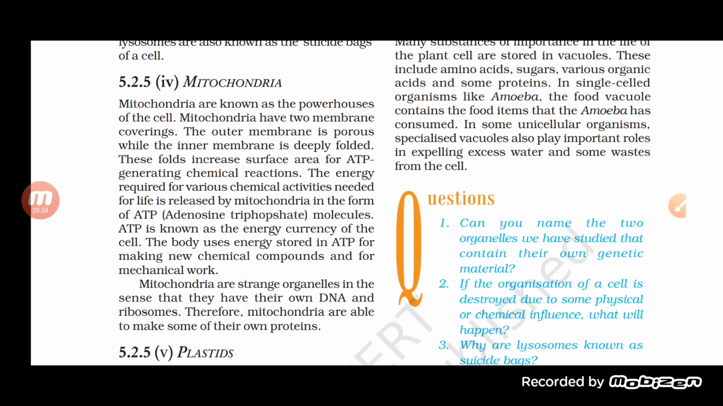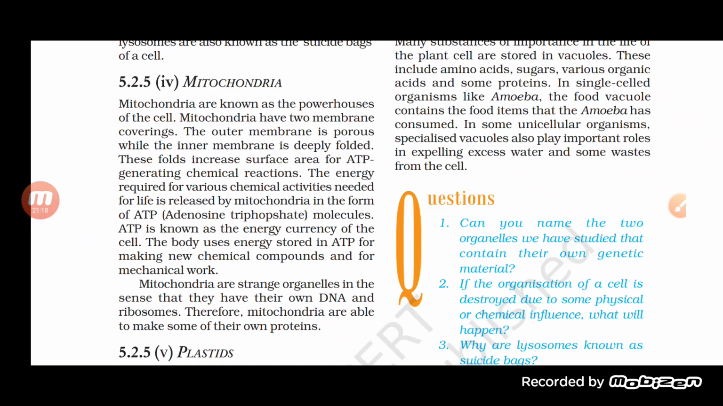Why is there a folding? Actually this folding also consists of F1 particles, which we also call oxysomes. So the oxysome or F1 particle present at the inner fold of the mitochondria will help in producing the energy. So we can say that these folds help in increasing the surface area for ATP generation and the energy required for various chemical activities.